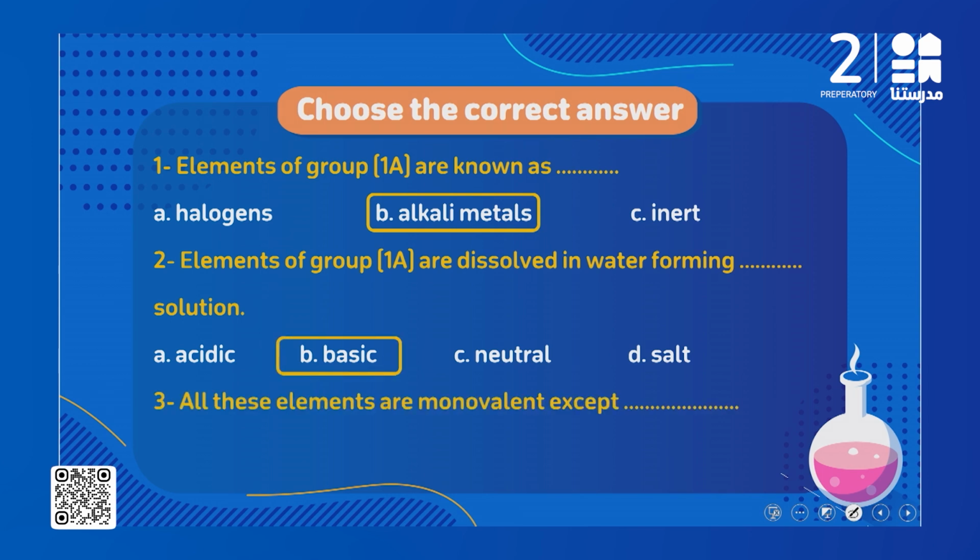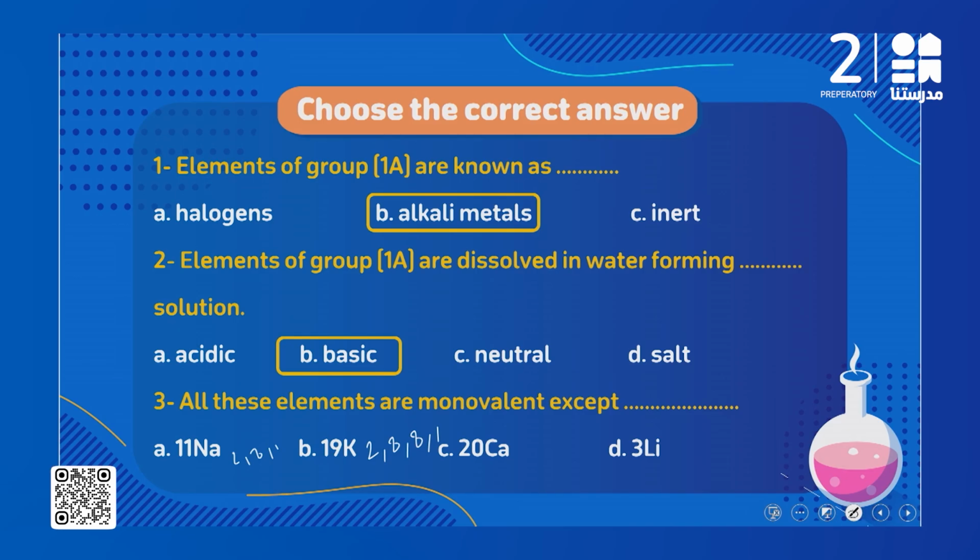All these elements are monovalent except what? Monovalent means that the outermost energy level has only one electron. Sodium is already 11, so it will be 2, 8, 1, so it's monovalent. Potassium 19 means 2, 8, 8 and 1, so it's also monovalent.